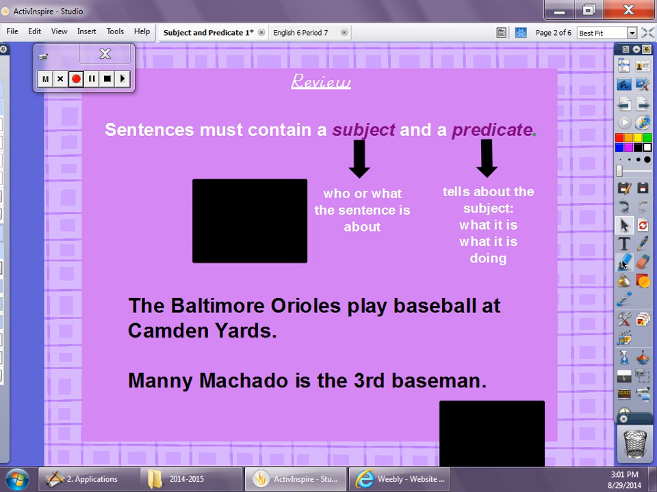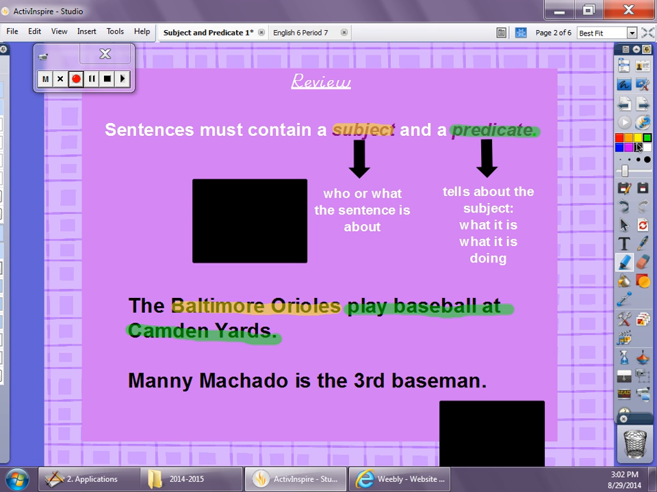So if we color code this quickly and we put subjects in yellow and we put the predicates in green, we'll take a look at these two sentences down here and try to dissect them. The first one, the Baltimore Orioles play baseball at Camden Yards. Well, who or what is this sentence about? It's about the Baltimore Orioles. And what is it telling? It's telling that they play baseball at Camden Yards.